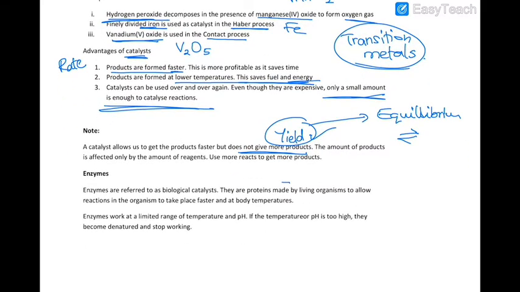Now, enzymes. Now, these are biological catalysts, and these are made in living organisms. They are proteins. They are made in living organisms, and they allow reactions to take place faster at body temperatures. And enzymes work at a limited range of temperature and pH. So, for example, you have some enzymes that would be able to act only in the stomach at a pH of around 1 to 2. For example, pepsin.